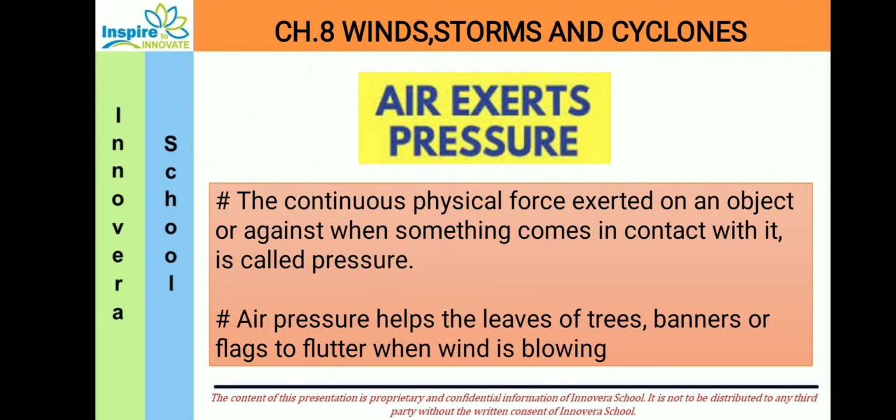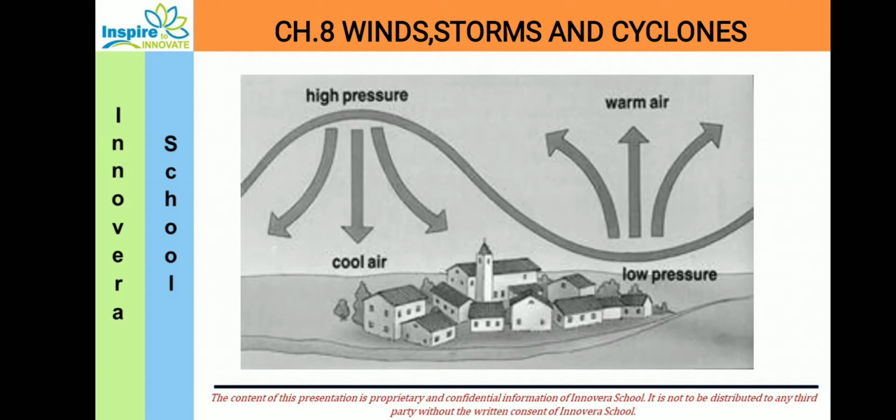The continuous physical force exerted on an object, or against something when it comes in contact with it, is called pressure. Air pressure helps the leaves of the trees and banners of flags to flutter when wind is blowing. In this particular picture, we can see the region of high pressure and low pressure. So let us see where high pressure and low pressure take place.